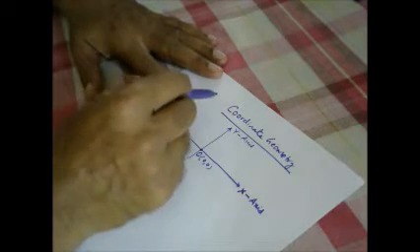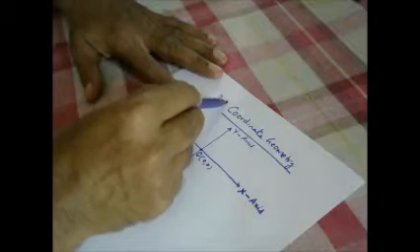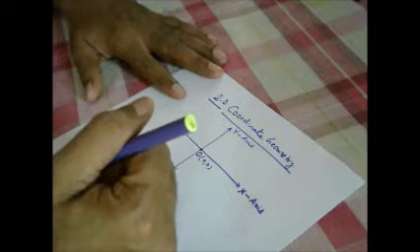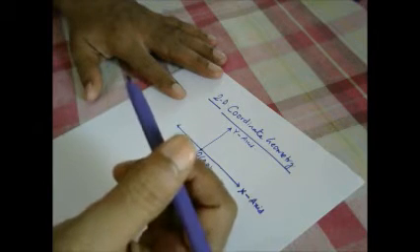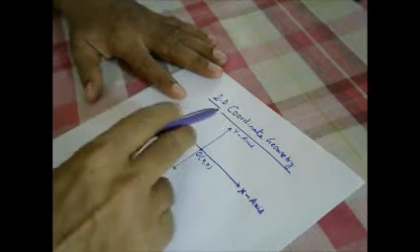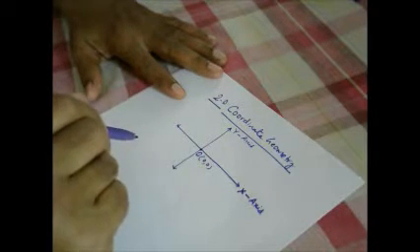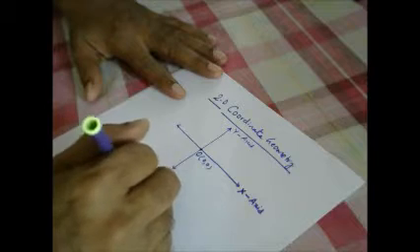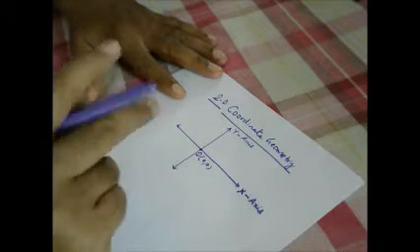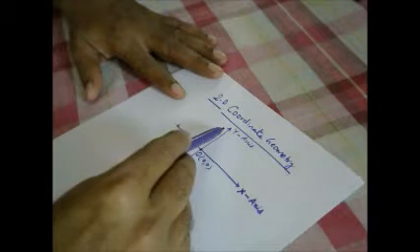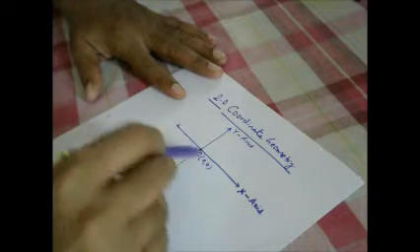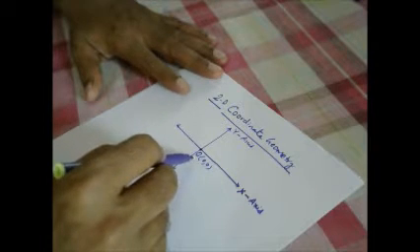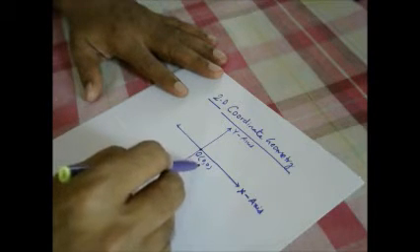At present it is two dimensional. If it is three dimensional, one more axis will come, that is z-axis. In space, whatever measurements we do will be three dimensional. On the ground, if we are doing any measurement by keeping a plane as a reference, then it will be two dimensional geometry. Two perpendicular axes meet at a point called the origin, and the values at that point are 0 and 0.